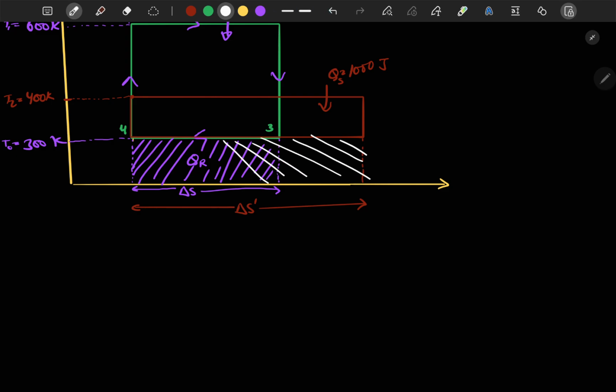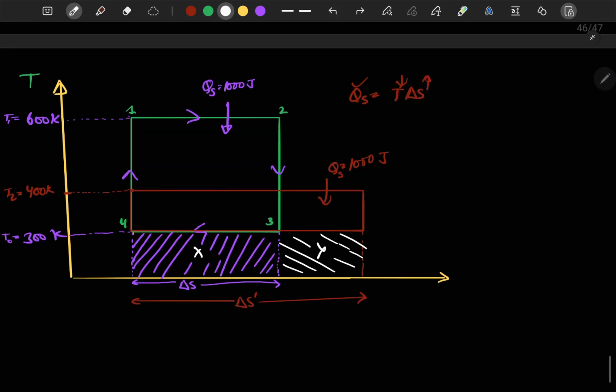So let's say this area is X, and let's say this area is Y. Initially, when our supply heat temperature was at 600 Kelvin, QR at 600 Kelvin is equal to X. This was the amount of heat rejected at 600 Kelvin.